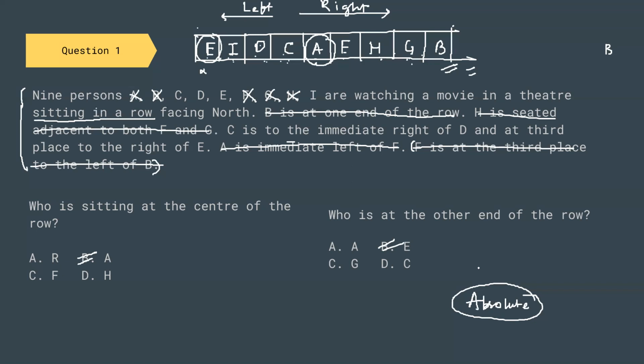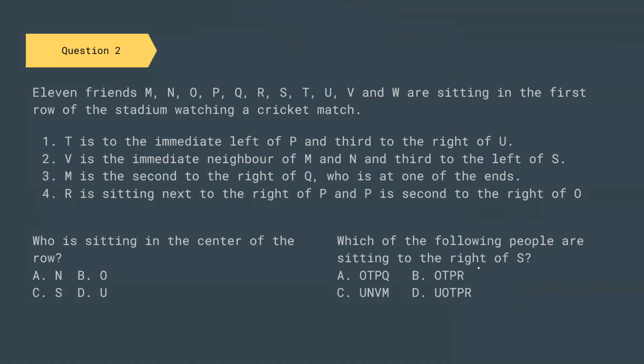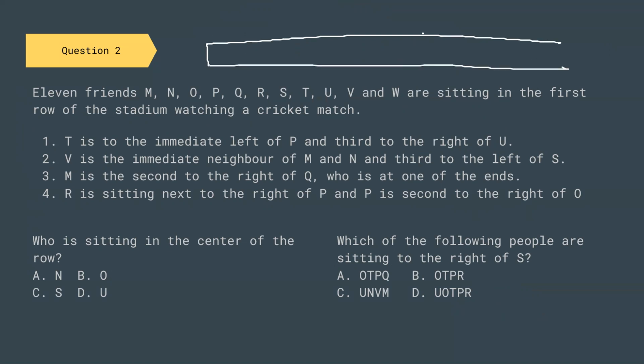So let us go to the next question. What they're saying is that there are a total of 11 friends sitting in the first row of this stadium watching a cricket match. So there are 11 students, so there will be a total of 11 seats. Let us first make 11 seats. This is 1, 2, 3, 4, 5, 6, 7, 8, 9, 10, and 11. So there are 11 seats for each of the 11 students.